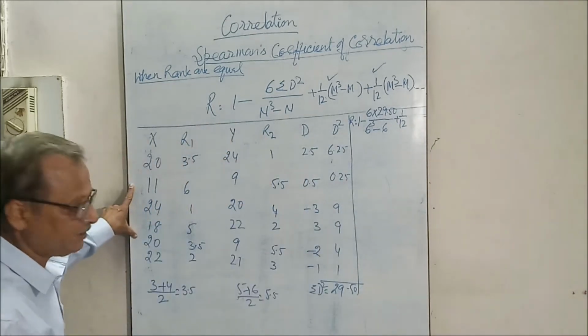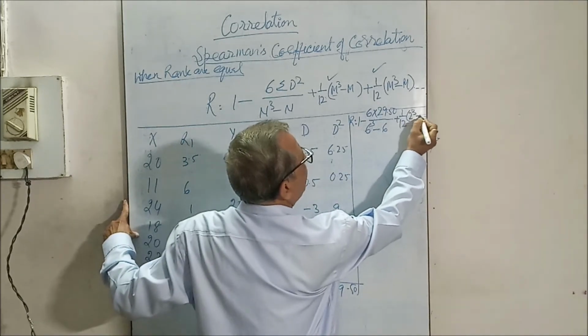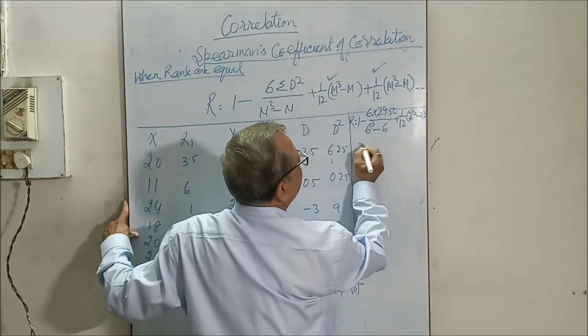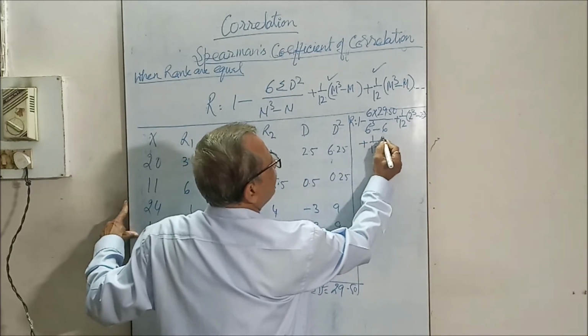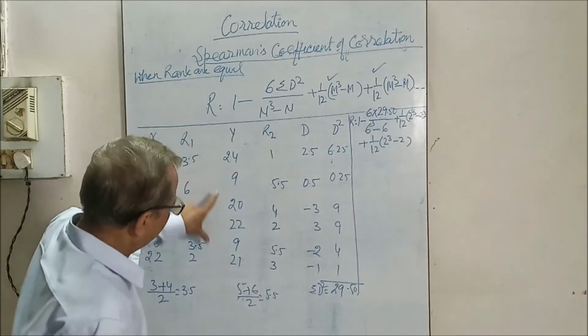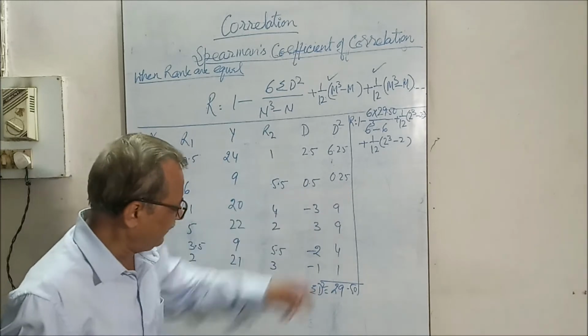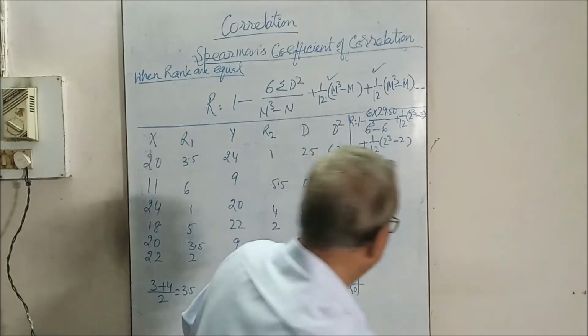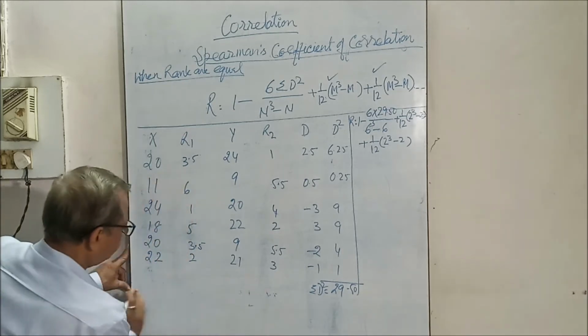See, this is repeating 2 times: 2 cube minus 2, plus the extension 1 by 12. 2 cube minus 2, it is repeating 2 times, so that is extended over here. Now simplify it. If it is not clear, then I am writing here. See it.